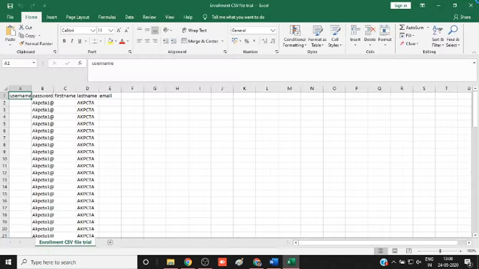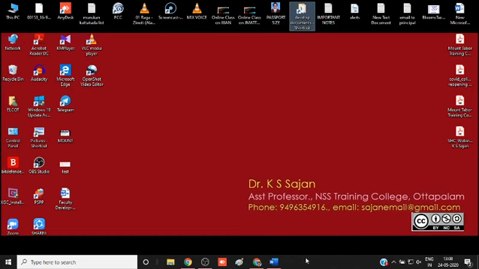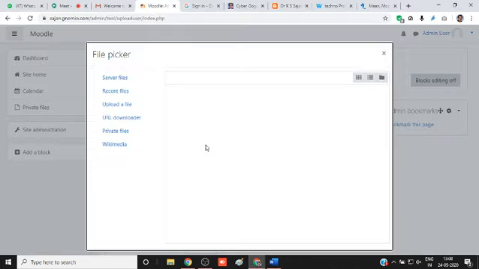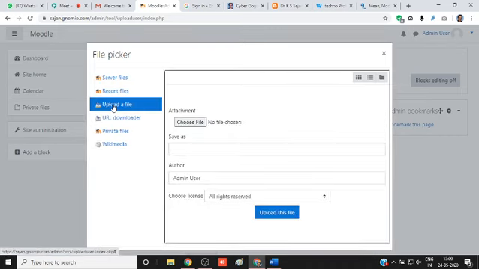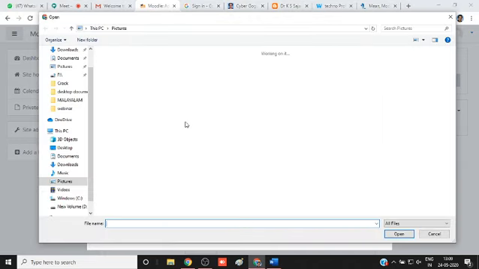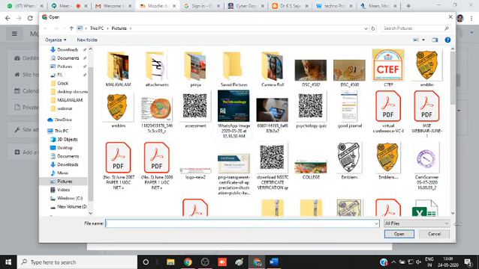Then just click on this. Choose a file. Select that CSV. Upload a file. Choose a file from your computer. Your created CSV file can be added. Your 100 students are uploaded. What is the advantage here? You can identify each student separately. You can identify their activities, how much time they spend on the platform.